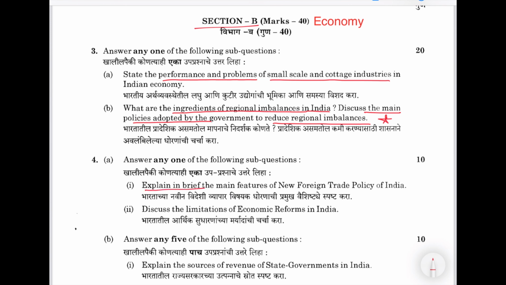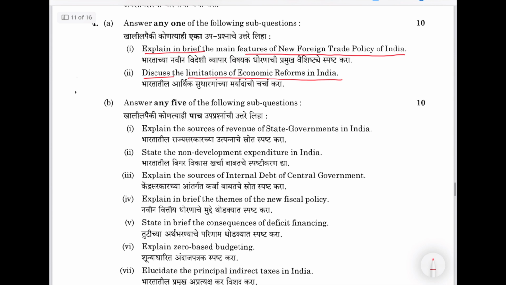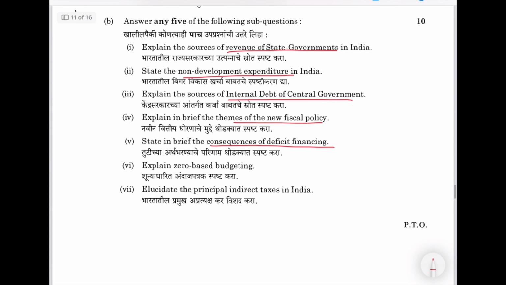Explain in brief main features of new foreign trade policy of India. Limitations of economic reforms in India. Discuss. Then 2 markers. We don't have 2 markers, but you can see these topics: sources of revenue of state governments, non-development expenditure, internal debt of central government, sources, then themes of new fiscal policy, consequences of deficit financing, zero-based budget, principal indirect taxes in India.